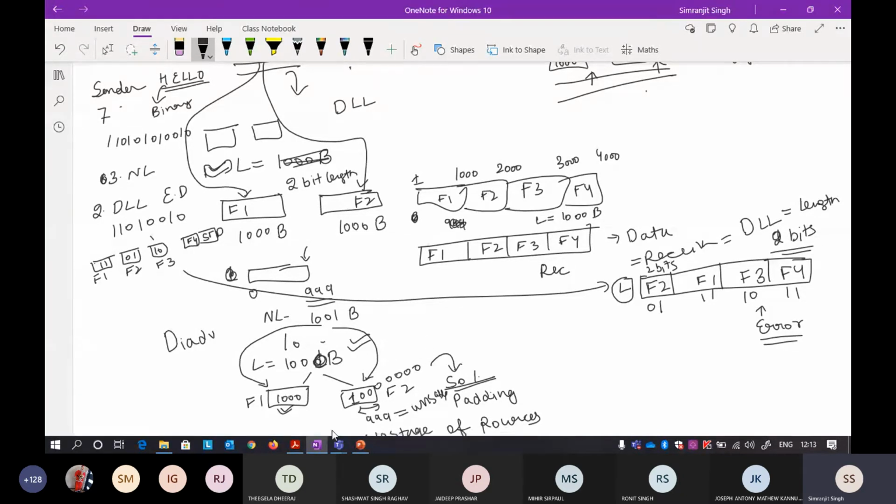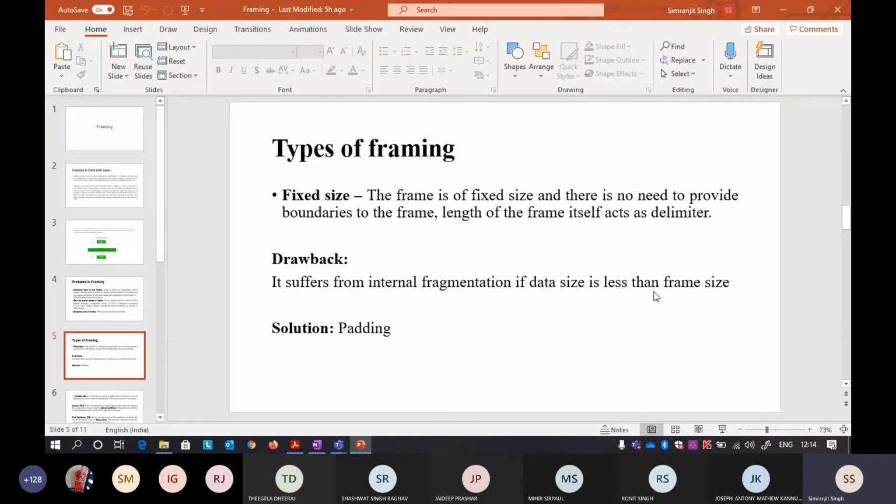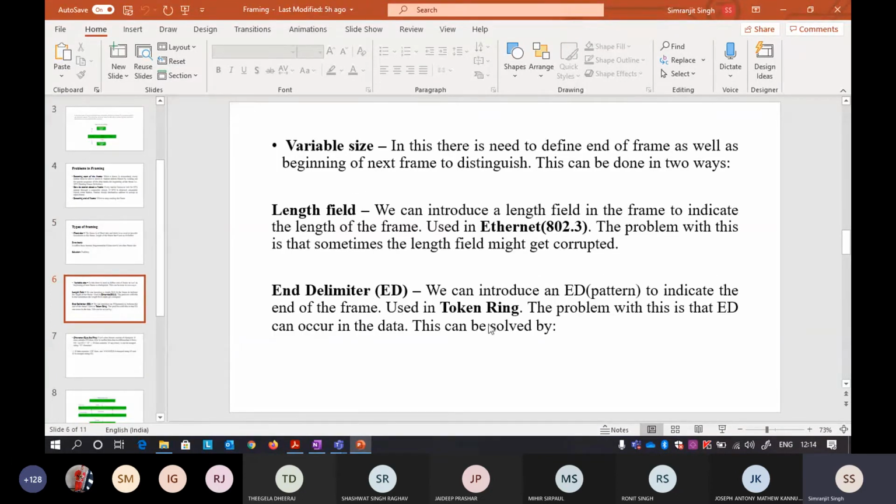You will also see the same name in your OS subject. So this problem, where you have to do padding for the remaining bits, is called internal fragmentation. It suffers from internal fragmentation if the data size is less than the frame size. If only one byte will be in the frame, the remaining 999 bytes are useless. The solution for this was padding, but it's not actually a solution, because we are still wasting usable bits.